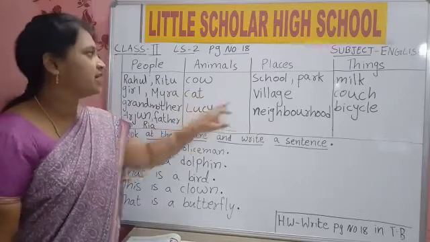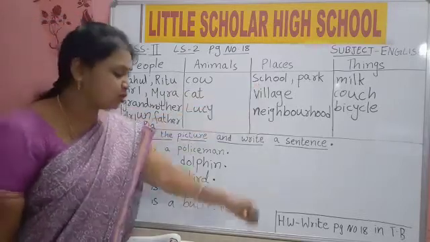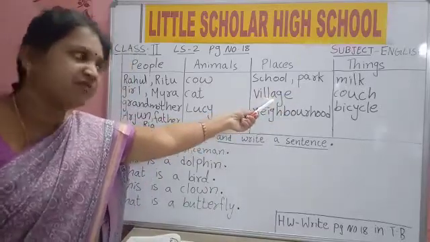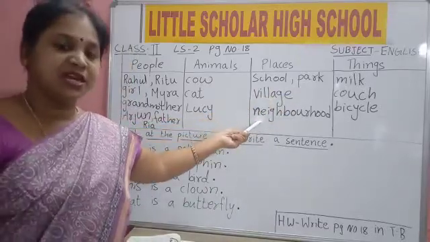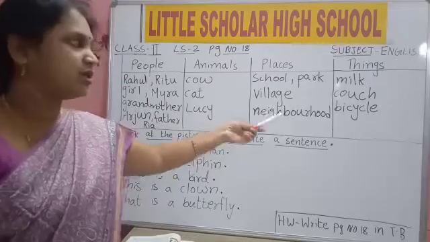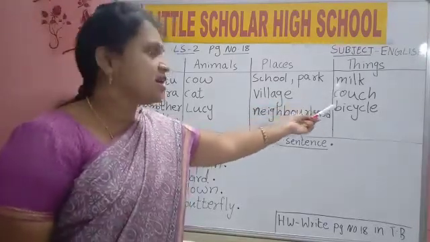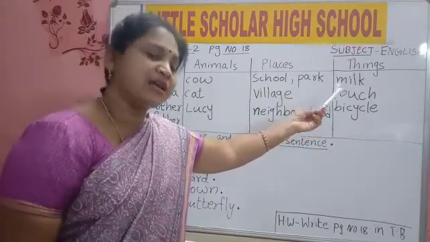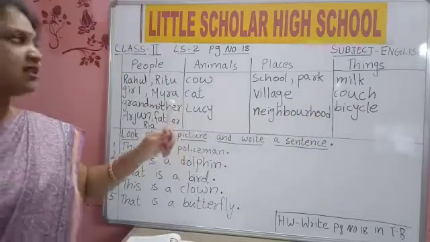L-U-C-Y, Lucy. S-C-H-O-O-L, school. P-A-R-K, park. V-I-L-L-A-G-E, village. N-E-I-G-H-B-O-U-R-H-O-O-D, neighborhood. M-I-L-K, milk. C-O-U-C-H, couch. B-I-C-Y-C-L-E, bicycle. Write it neatly in the column headings.